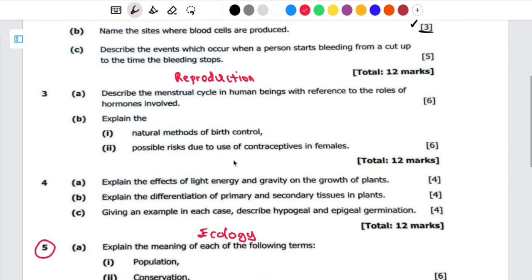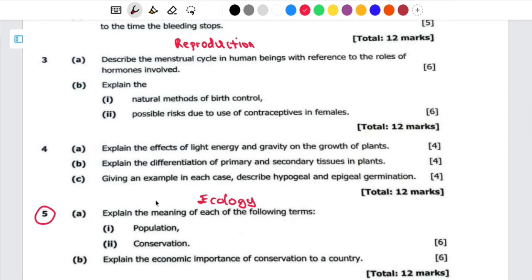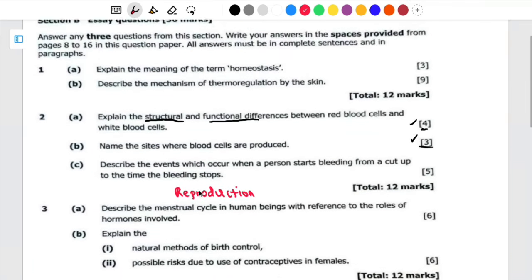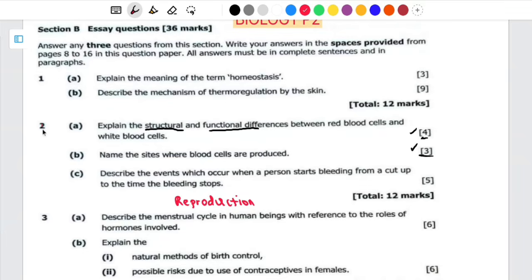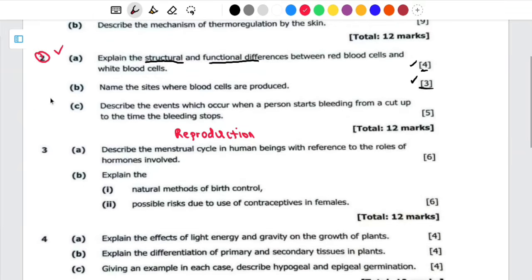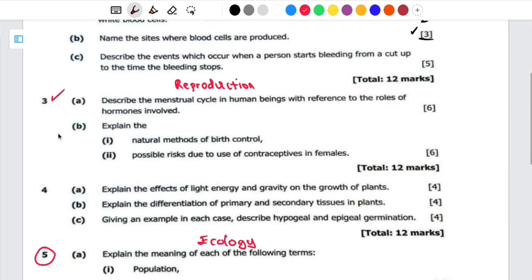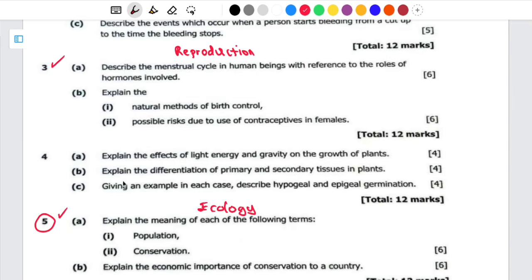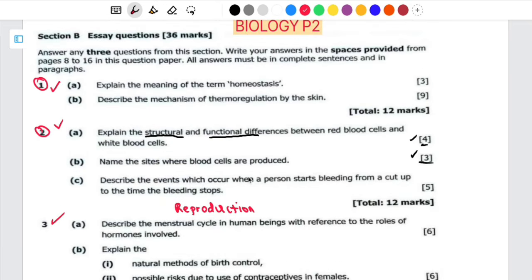So I'm going to answer these ones that are examinable, as well as pick one of these. It's either I'm going to pick this one or this one, or I can just answer 1, 2, then question 3, as well as question 5. This one here comes, but mostly it comes in section A. But it is also very simple. I'm going to answer it in a separate video, then show you how to go about it. So let's start with question 1.